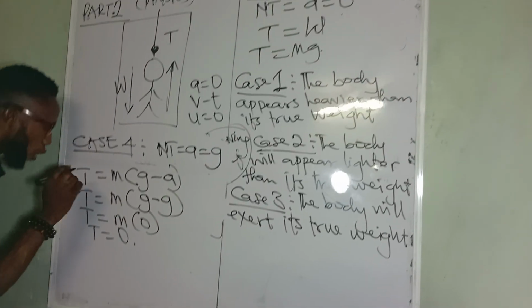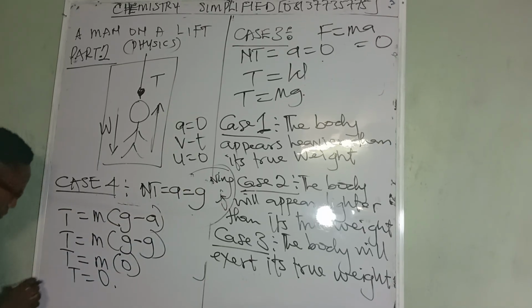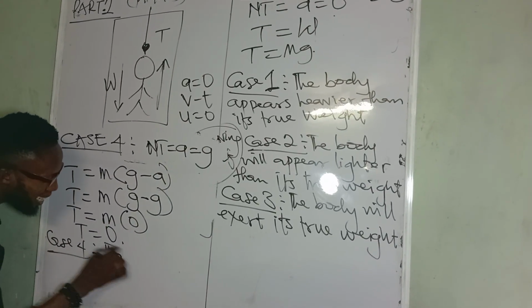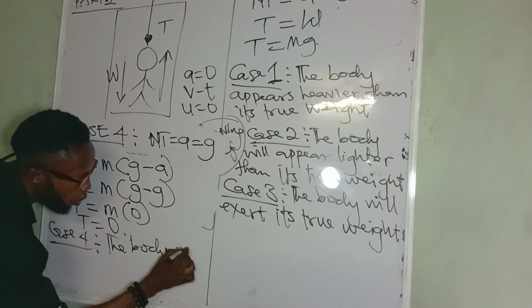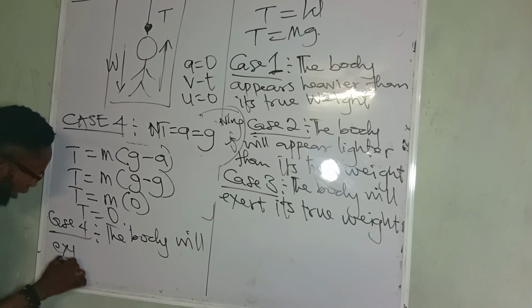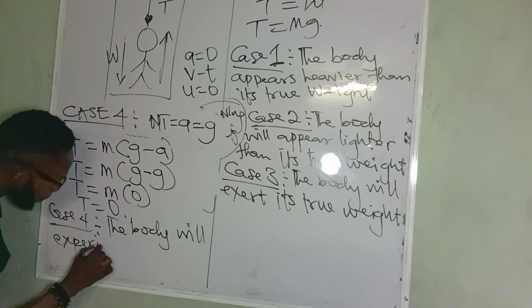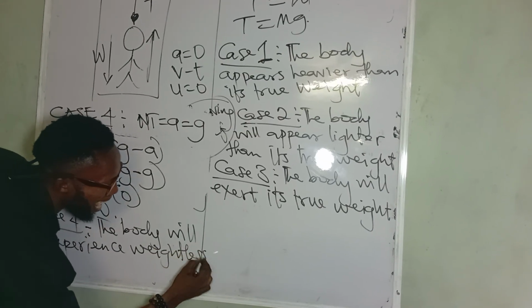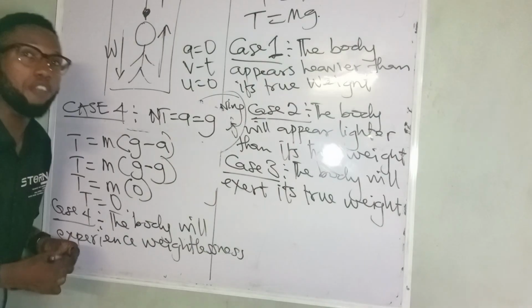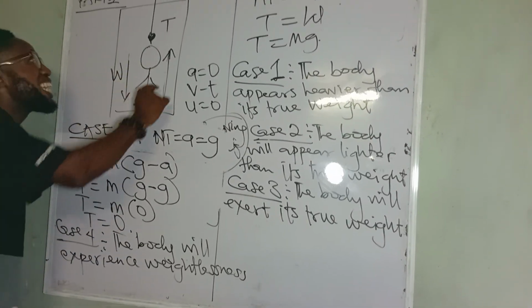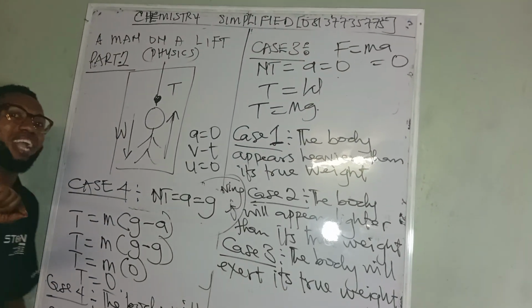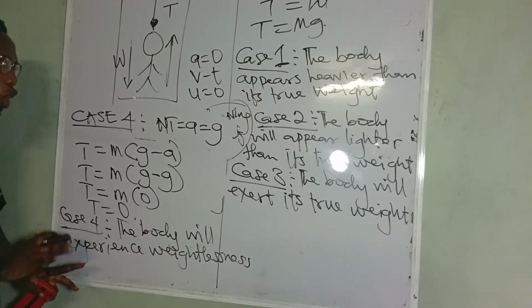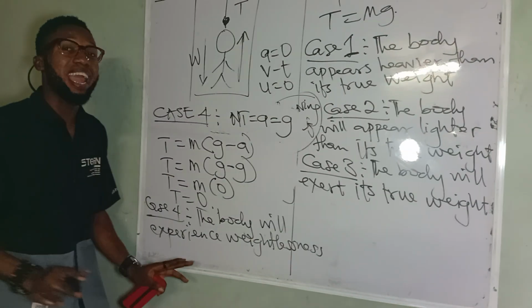Do you understand? So that simply means for case 4 that the body will experience weightlessness. You know that if you have 100 people in that lift, if the rope suddenly cuts, it will look as if there is nobody in the lift. So the body will appear to experience weightlessness.